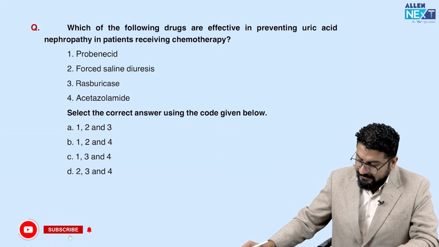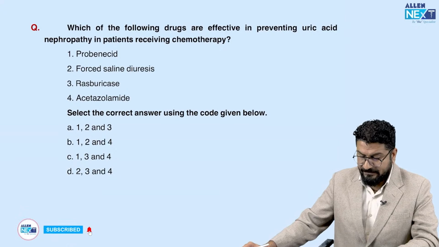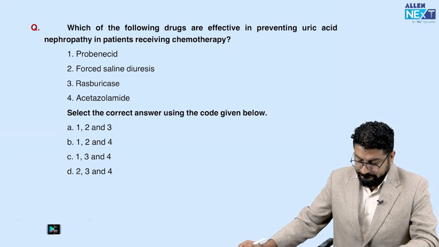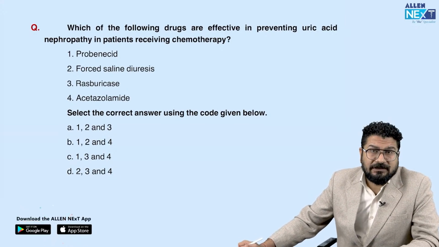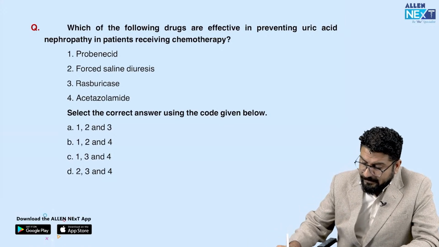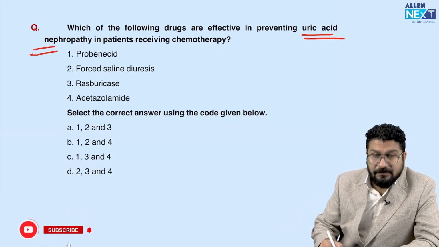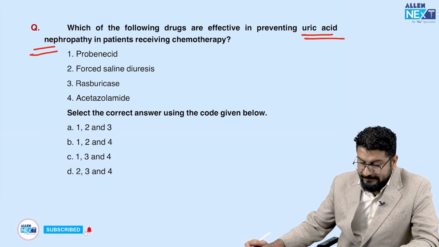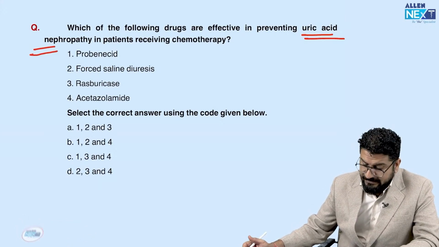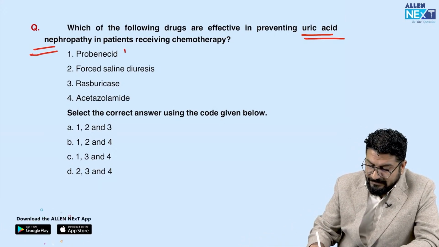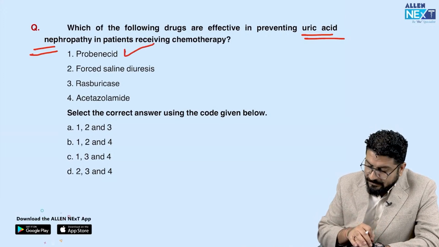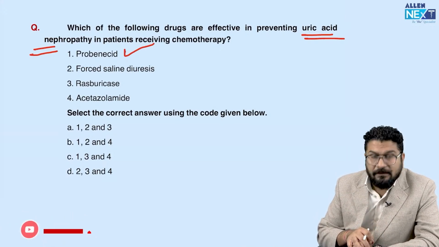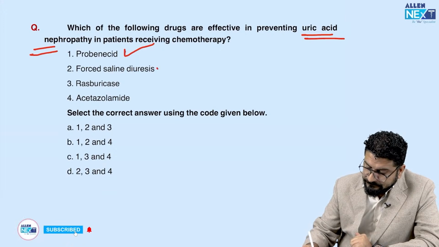Following drug therapies are effective in preventing uric acid nephropathy in patients receiving chemotherapy. So understand, whenever you give chemotherapy to patients, there is a chance of development of urate stone that can lead to urate nephropathy. So how can we prevent this? Probenecid is a drug that we can use, it has uricosuric action. Forced saline diuresis we can also use.